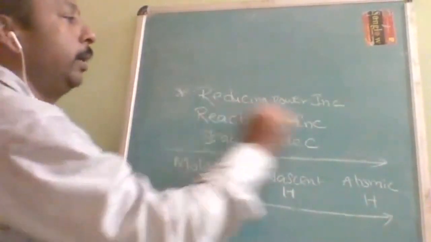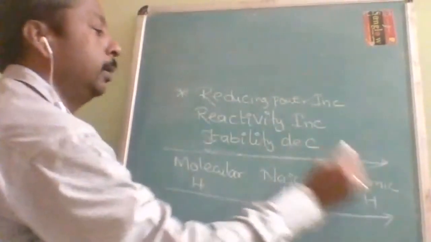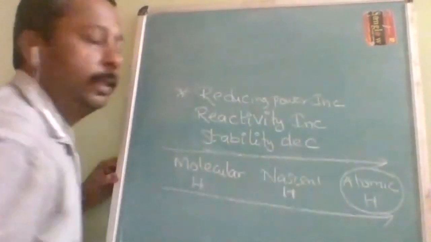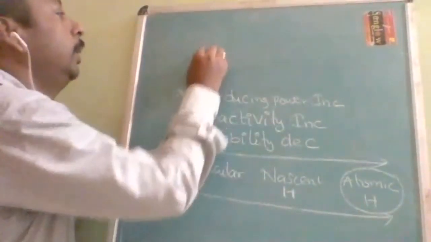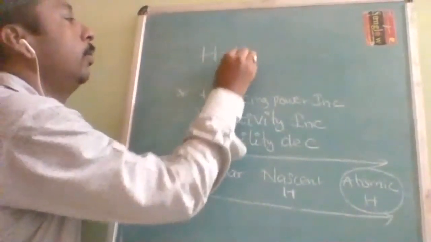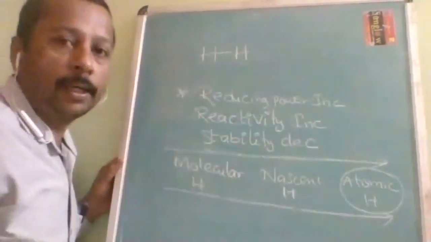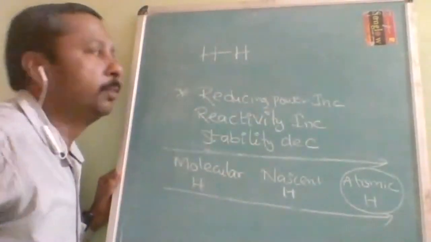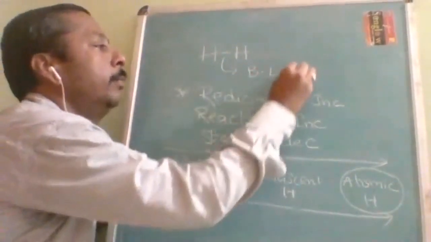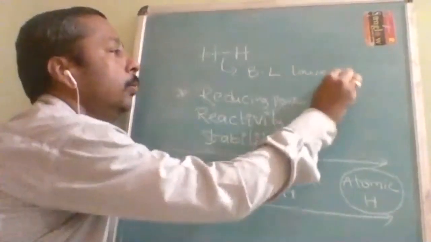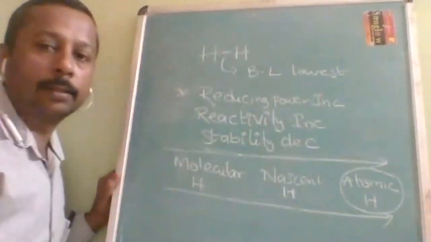Okay, so reducing power increases. The highest reducing power is in atomic hydrogen. Now, it is all because hydrogen is the smallest atom. Because of the smallest atom, the bond length between them is the lowest among all bond lengths.